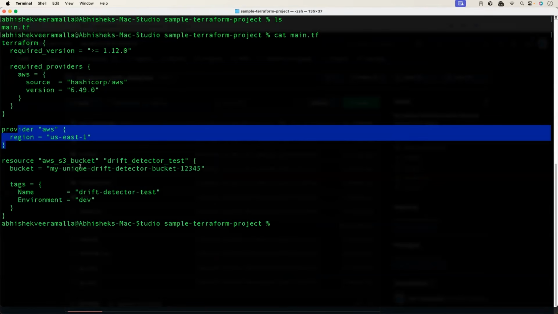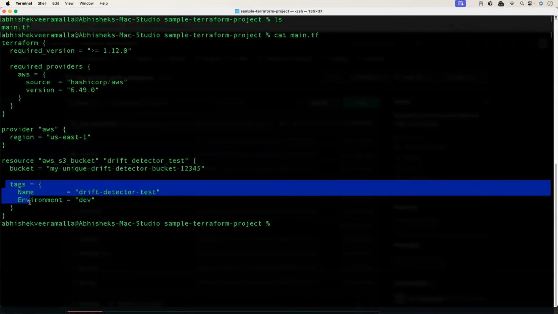And then it is going to create a bucket. Name of the bucket, my unique drift detector bucket 12345. I just gave a random name to it and some simple tags on the bucket. You can see I haven't complicated the bucket creation, very basic configuration.